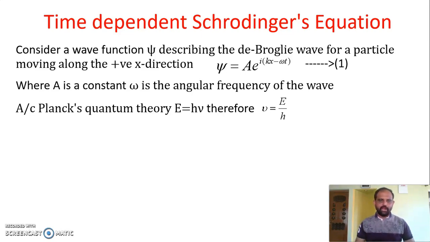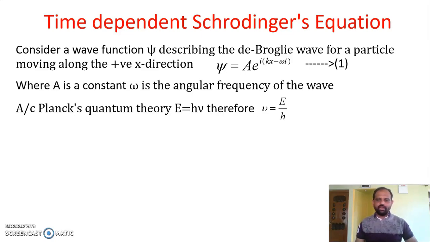To derive the time dependent Schrodinger equation, we have to express the wave number k and the angular frequency omega in terms of the momentum and the energy.